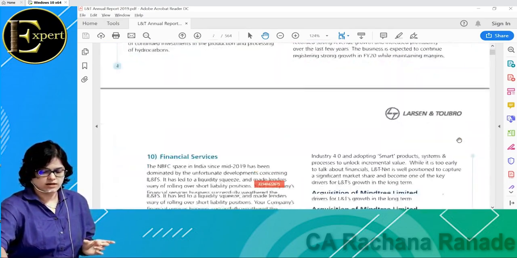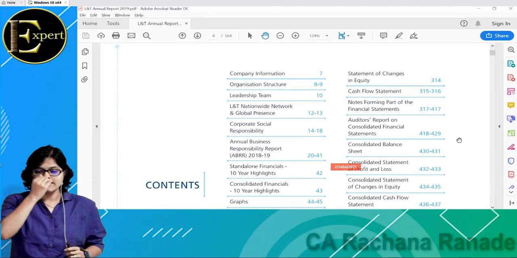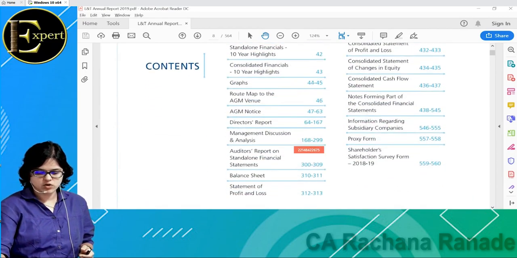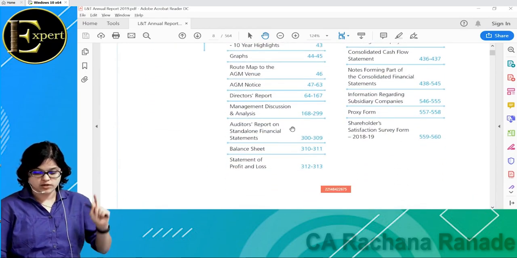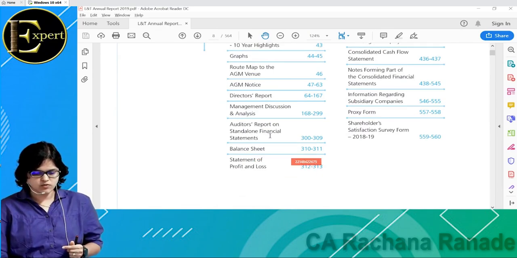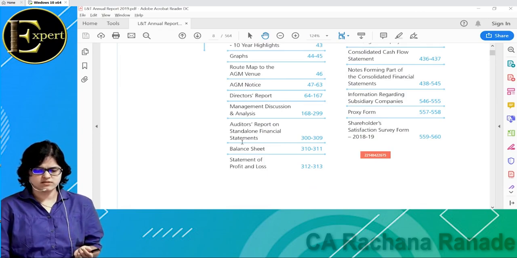And in that, if you remember, I showed this contents page. Contents page may talk about something which is very important, and that is your annual report. That is your financial statements. And financial, you can see this standalone financial statements. And yesterday we had taken this, that what is this concept of standalone financial statement?